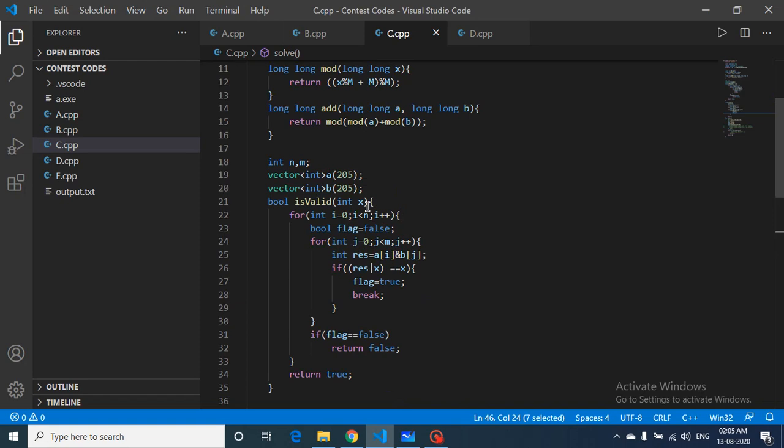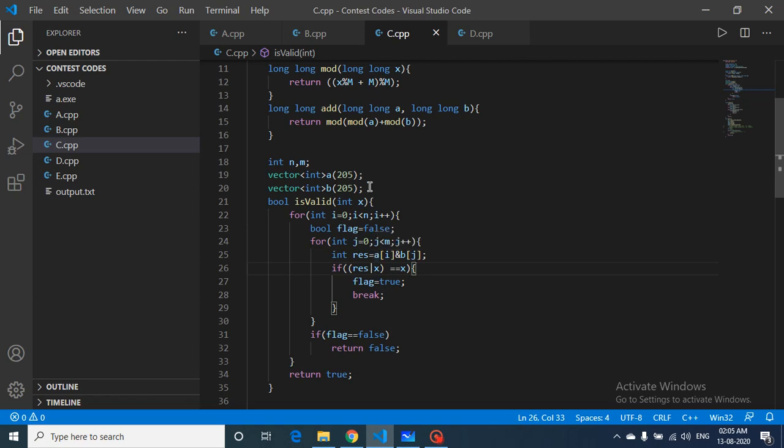What we can do is take the input of X, which we want to be the final OR answer. How can we check that? We iterate over all the n values, and for all the n values we make a flag value, and for every n value we iterate over all the m values. We find our AND value, the ith value of this ANDed with the jth value of this. If after ANDing this value turns out to be true, which means we have found one pair which is valid,